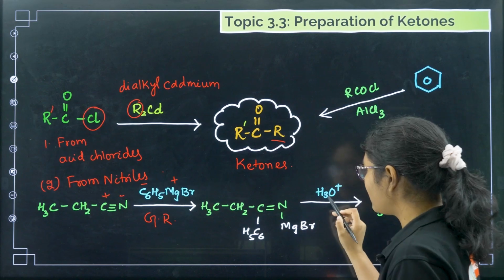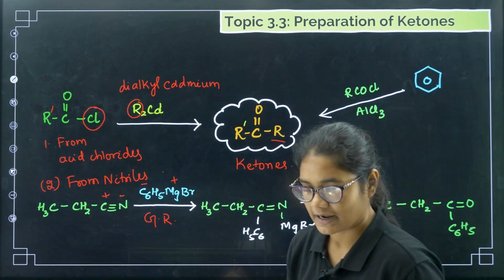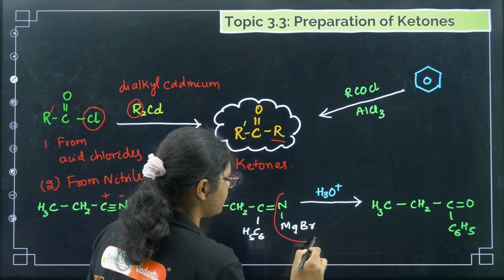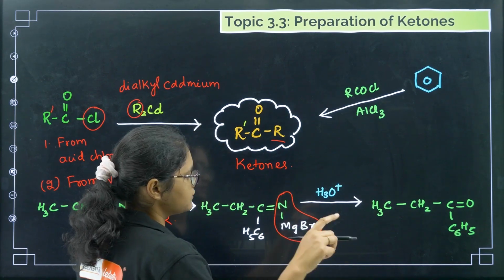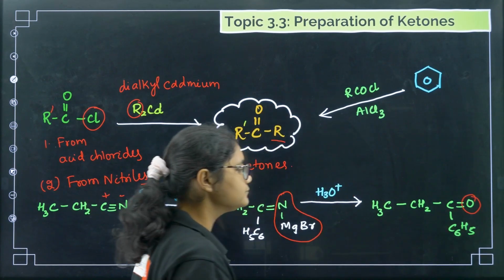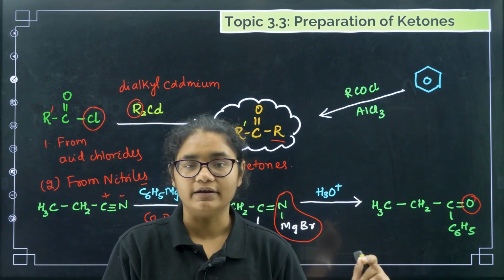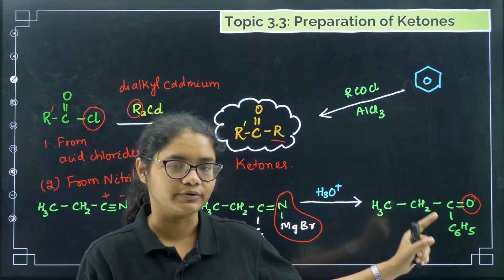After that you have to treat it with water, acid hydrolysis. With acid hydrolysis, this whole thing will vanish and will be replaced with one oxygen. Clear? Very simple. Here with nitriles we have to treat Grignard reagent and H3O plus to get ketones.